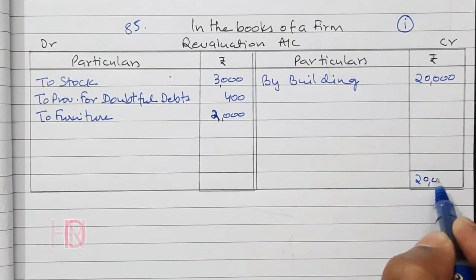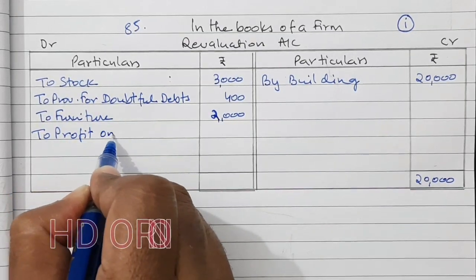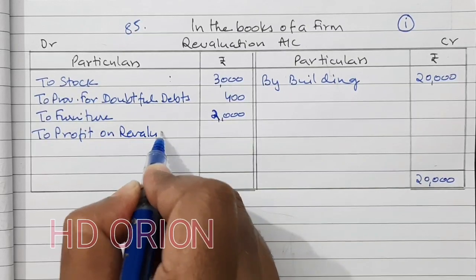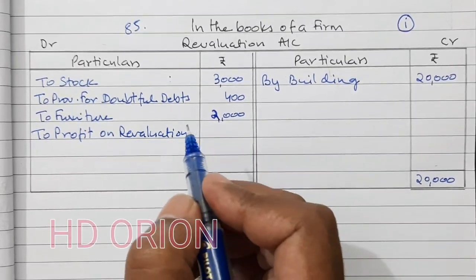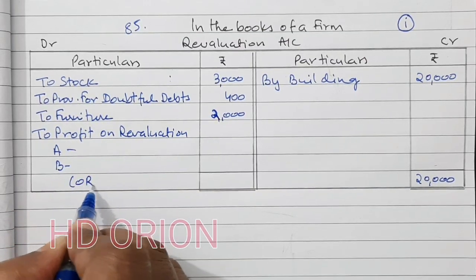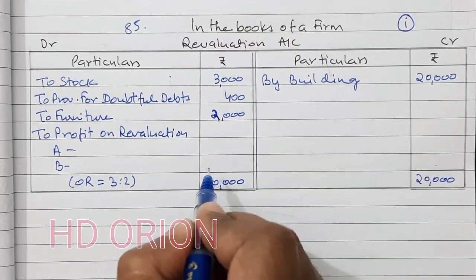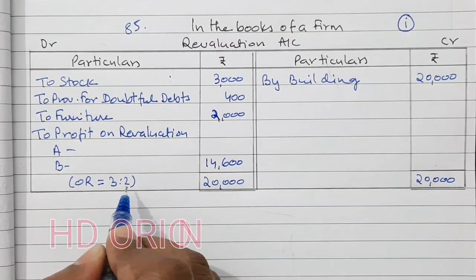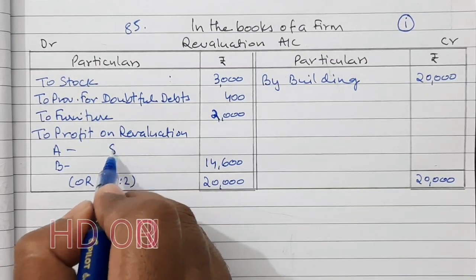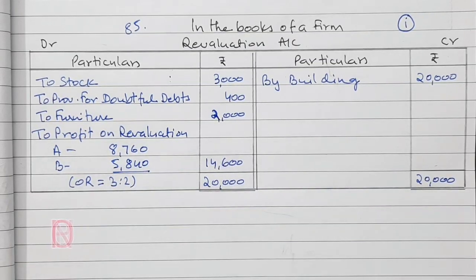Now we will calculate the profit on revaluation. Which will be paid to old partners in old ratio, A and B, in old ratio, which is 3:2. So the balancing amount is 14,600. When broken in the ratio, it will be 8,760 and 5,840 for both the partners. Now let us see calculation of sacrificing ratio for treatment of goodwill.